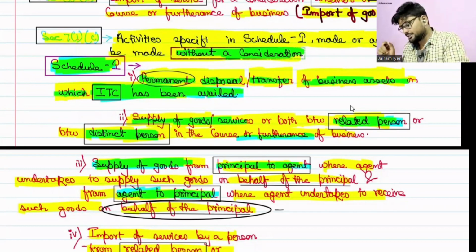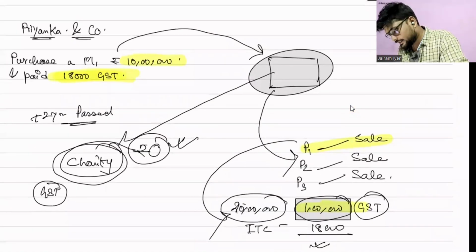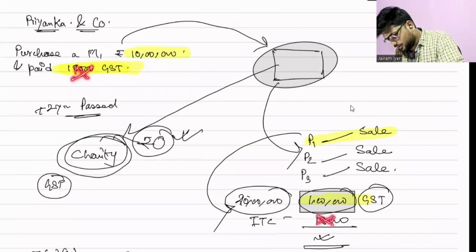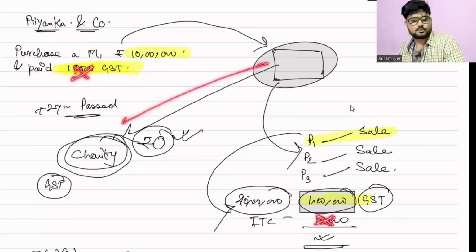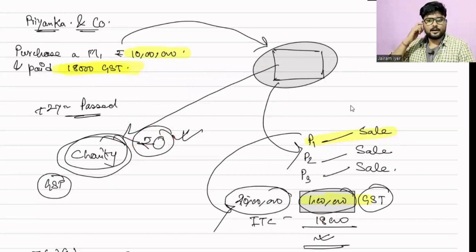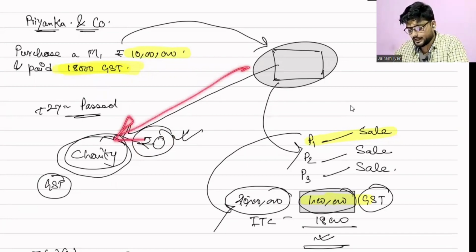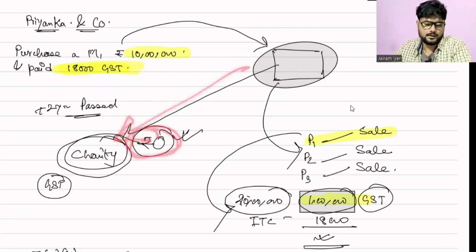Now, if I change the question, I say that this 18,000 benefit has not been booked by Priyanka over here. Now, if she does the charity, then there is no GST. Why is GST attracted? Just because she has taken credit of 18,000. That was the only reason for attracting tax. Other than that, if she had not availed this input tax credit, then this would have been considered as charity only and no taxes would have been levied on her.